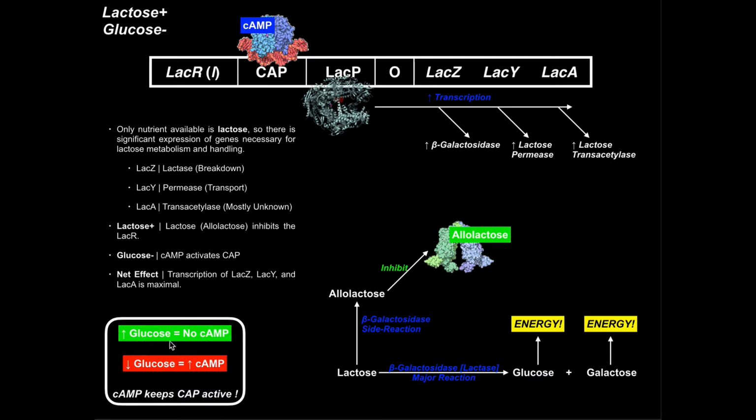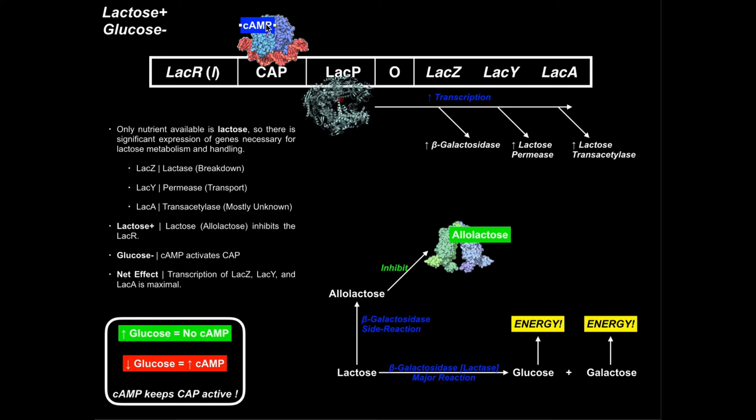So here's something I want you to remember. If there were high glucose, lots of glucose present, there would be no cyclic AMP. Okay, this is just a molecule, cyclic AMP. In contrast, if there's very little glucose, we'd have very high levels of cyclic AMP. So here we have no glucose, so we would expect there to be a lot of cyclic AMP. Well, this protein right here, CAP, it is a cyclic AMP binding protein. So the fact that we have no glucose means cyclic AMP is high, and then this cyclic AMP comes over and binds to CAP, all right, this protein.